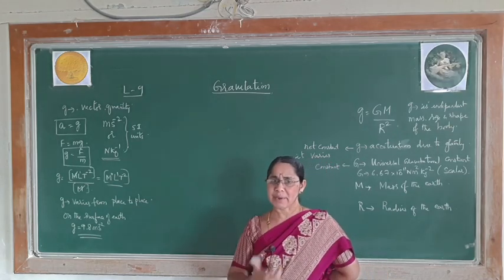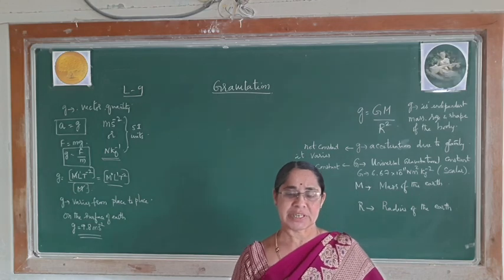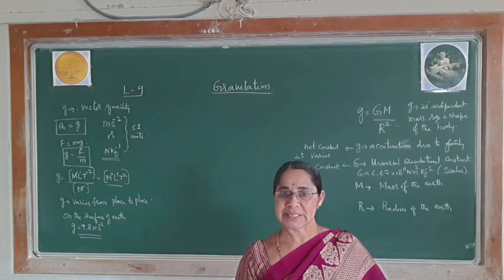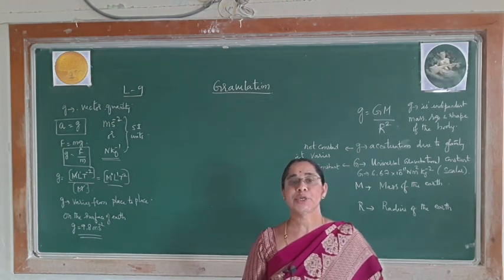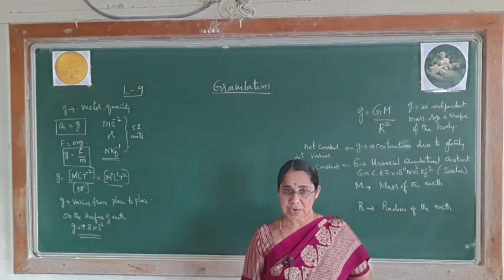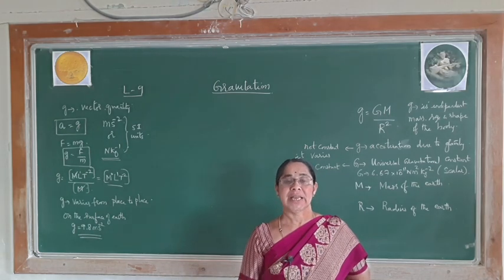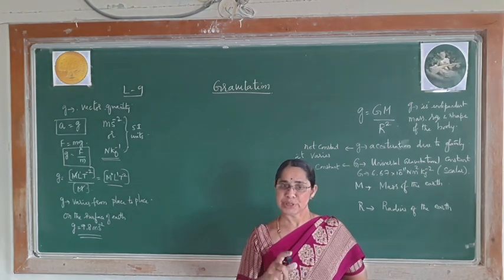This is very important, and you will expect this in your first PUC board exam. You have a compulsory question: derive an expression for acceleration due to gravity above the surface of the earth, or derive an expression for acceleration due to gravity at altitudes. Both are one and the same.